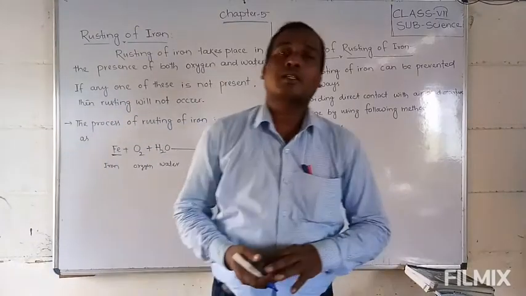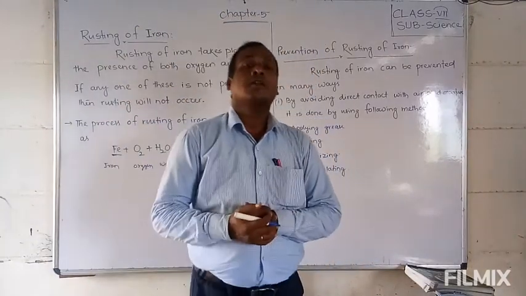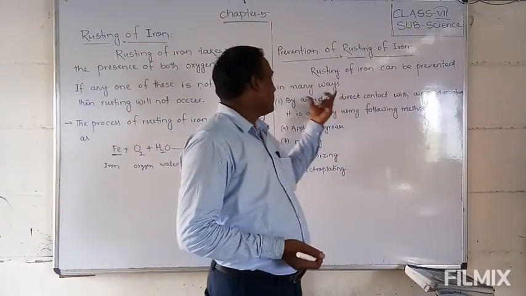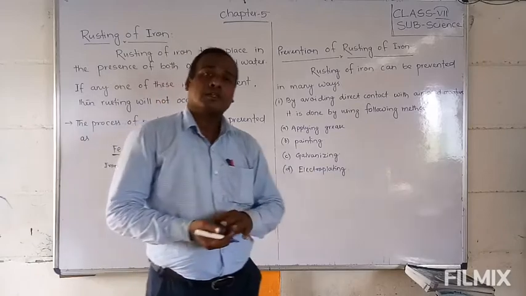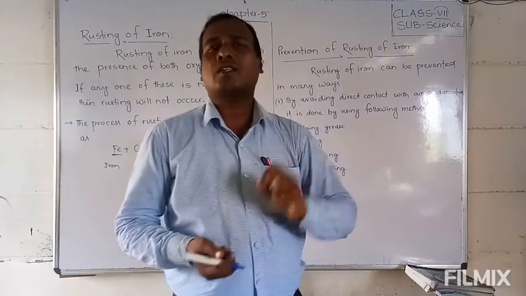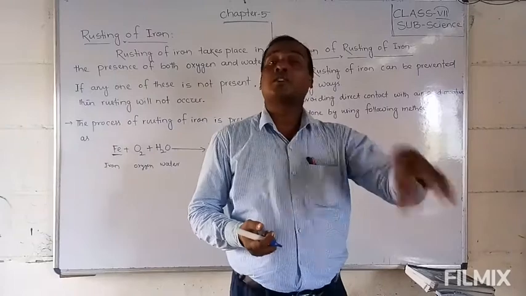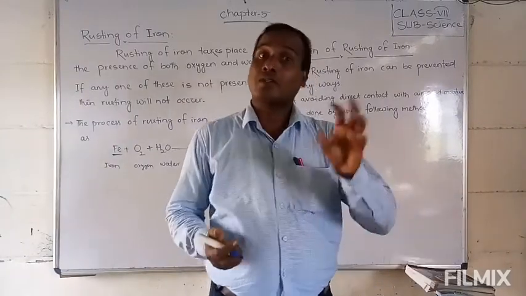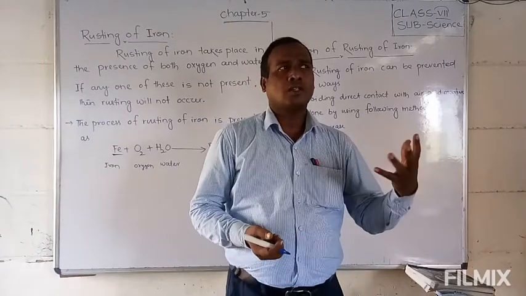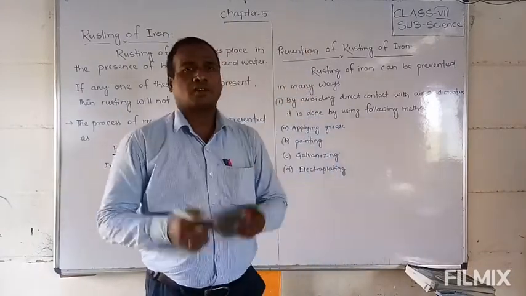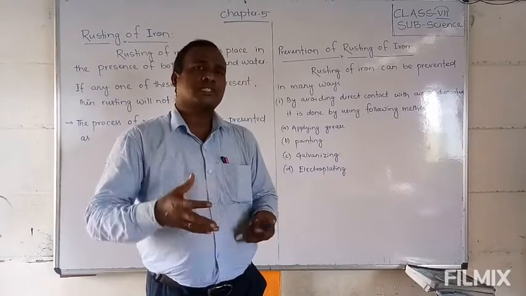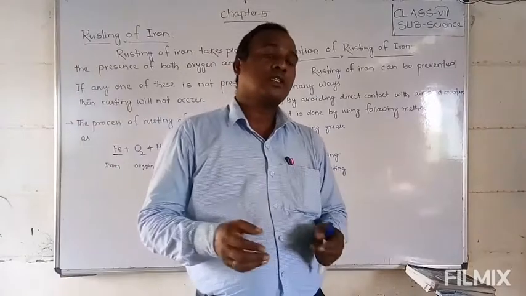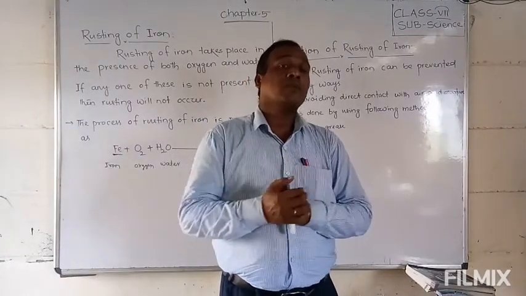But how should we prevent it? How can we prevent the rusting of iron? Rusting of iron can be prevented in many different ways. First of all, we have to pay attention to avoiding moisture. Whenever iron things, tools or objects are thrown outside, you have seen that after 3 or 5 days a green and brown layer covers them.